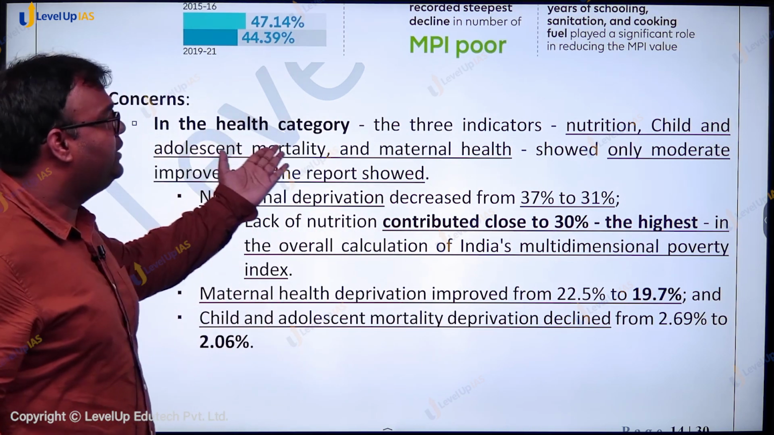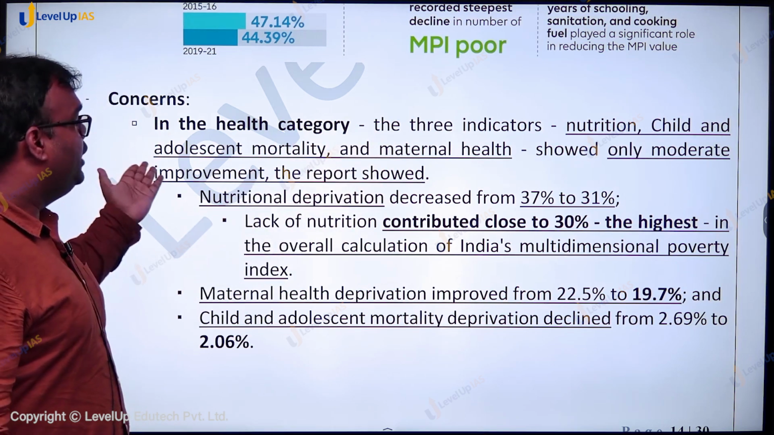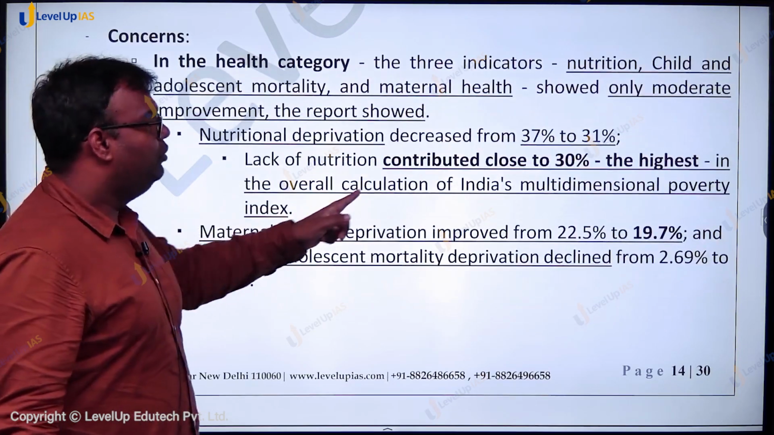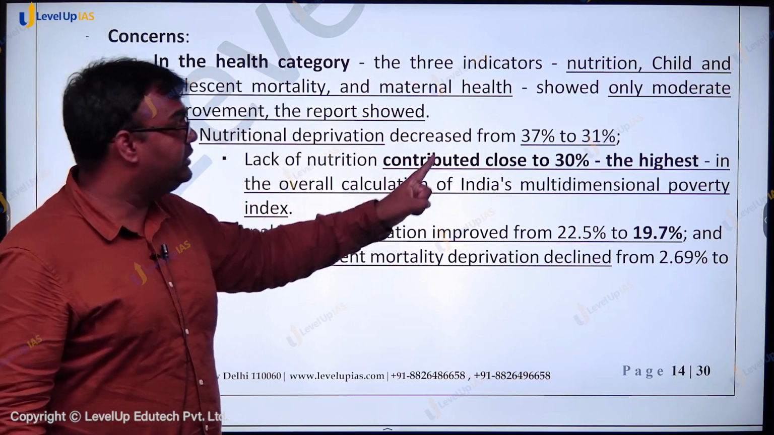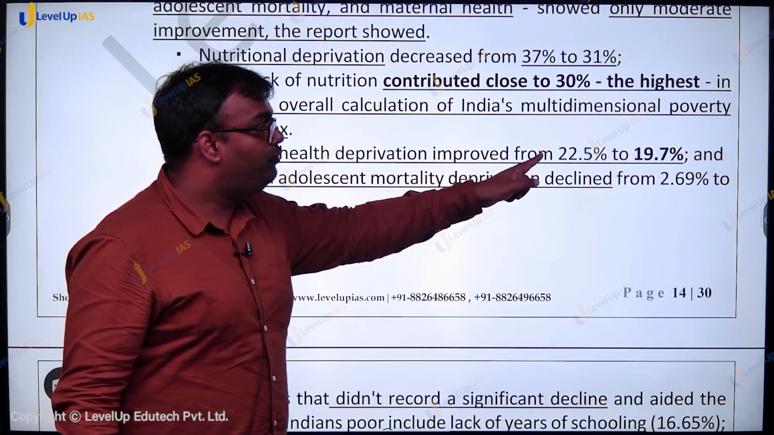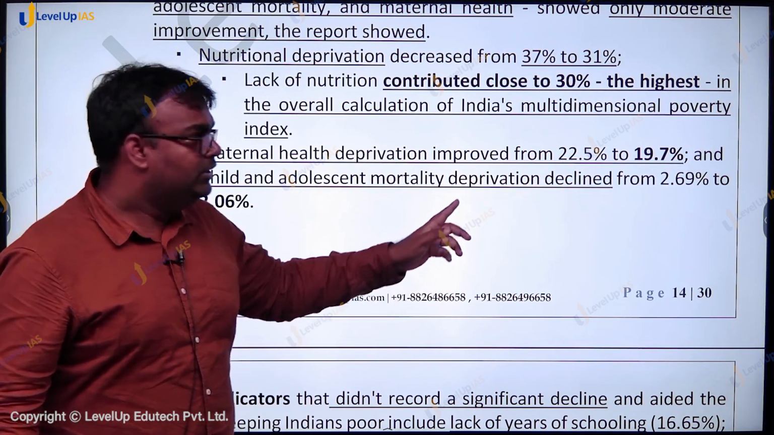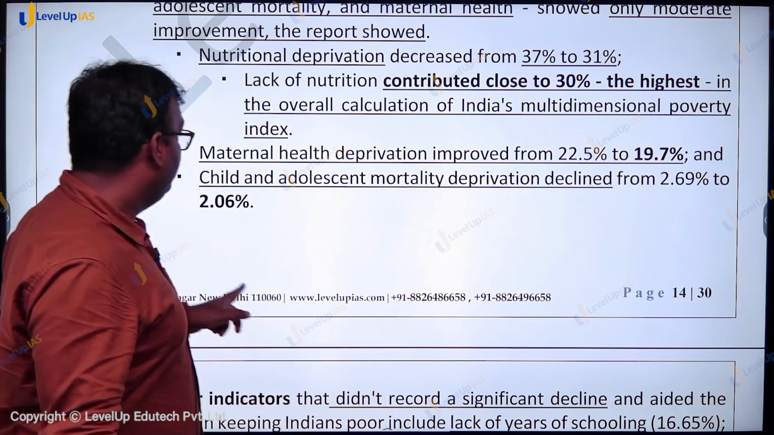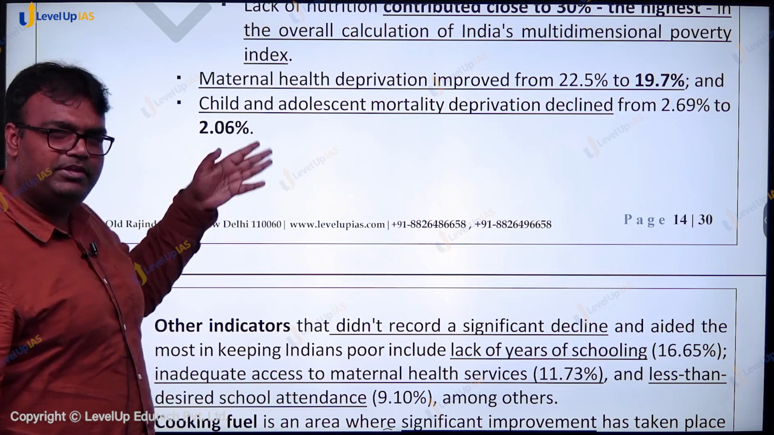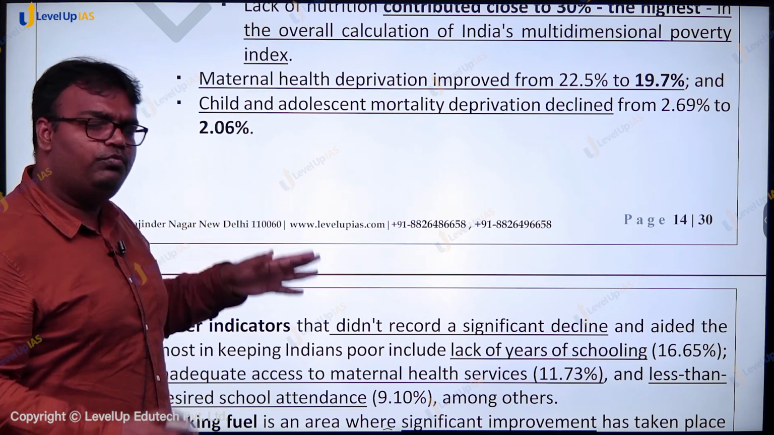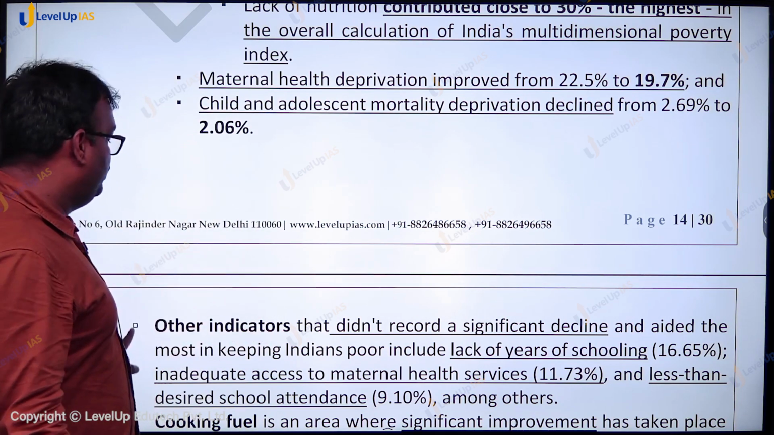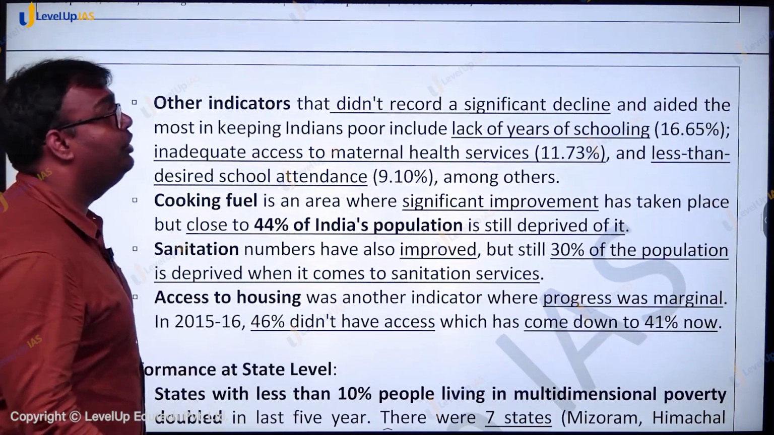For example, in the health category, the 3 indicators, nutrition, child and adolescent mortality, and maternal health, have showed only moderate improvement. Nutritional deprivation was 37% in 2015-16, it has come to 31%. Similarly, maternal health deprivation improved from 22.5% to 19.7%, but this improvement is not huge. Similarly, child and adolescent mortality has declined from 2.69% to 2.06%, but there can still be a lot more decline. So the point is that while we have improved on every target, on the health numbers we are not doing well. Similarly, there are other indicators that did not record a significant decline.